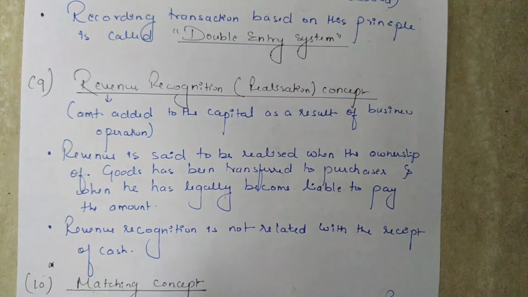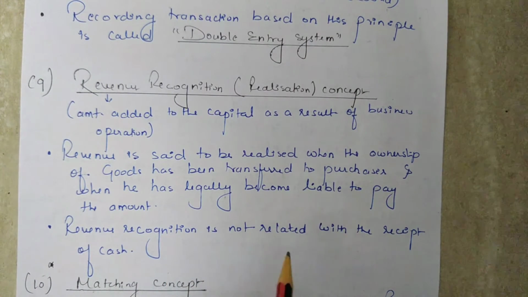So according to this concept, the revenue was generated on 20th January only, whether the cash is received on 1st April. So it is always considered that the revenue is generated on the day when the ownership of goods is transferred.